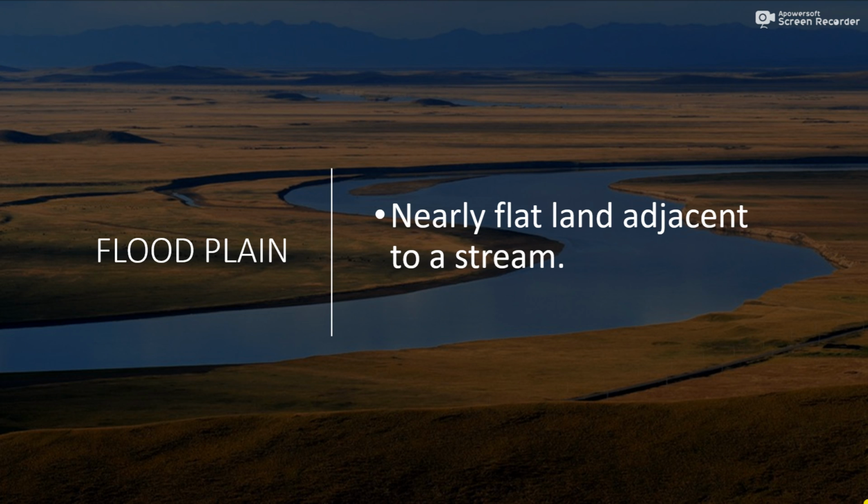Floodplain: nearly flat land adjacent to a stream. During floods, the river generally overflows its banks due to the excess of water. Then the fine alluvial soil brought by the river is deposited on the valley floor, and this fertile part is called the floodplain. In the floodplain, the coarse materials are deposited along the bank of the river.